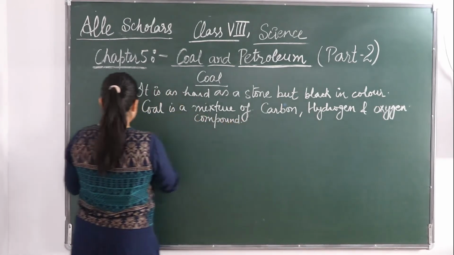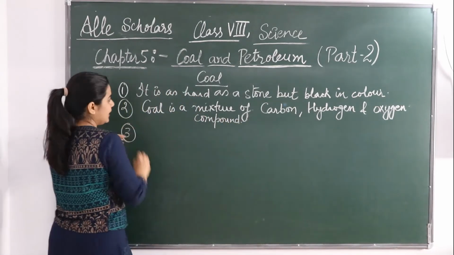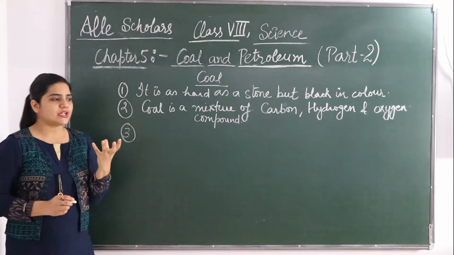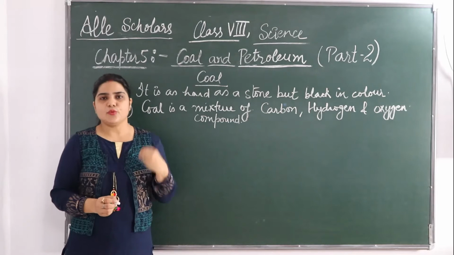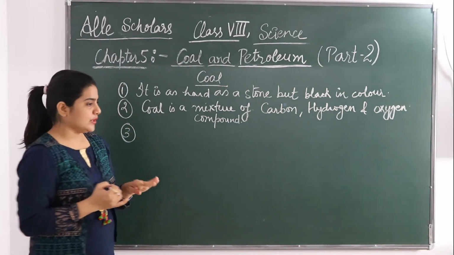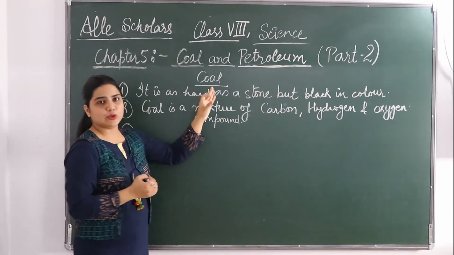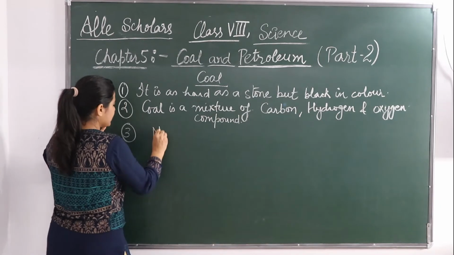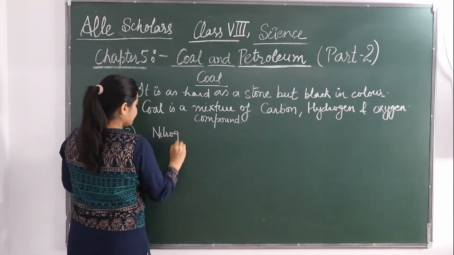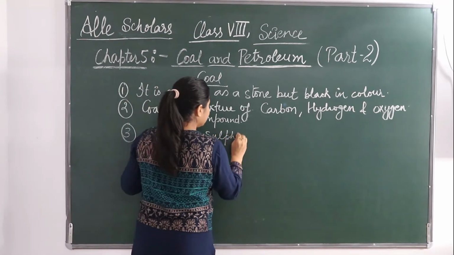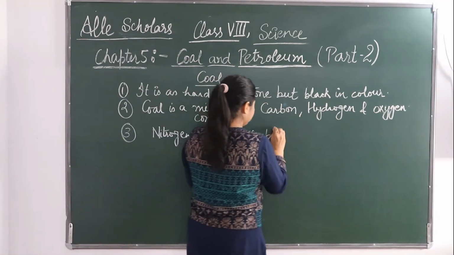So these are the major mixtures present in the coal, but there are some other substances present in a small amount. What are they? Nitrogen, sulfur and phosphorus compounds are also present in coal, but in a small amount.